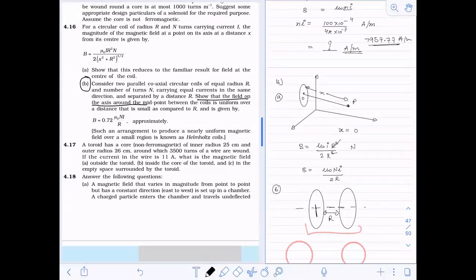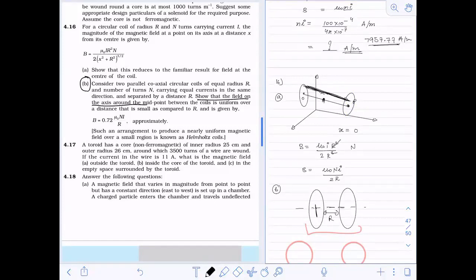If I make a coil here like this, so this is a coaxial coil now. Somewhere in the midpoint between the coils, the field is uniform over a distance that is small, not large, as compared to r.